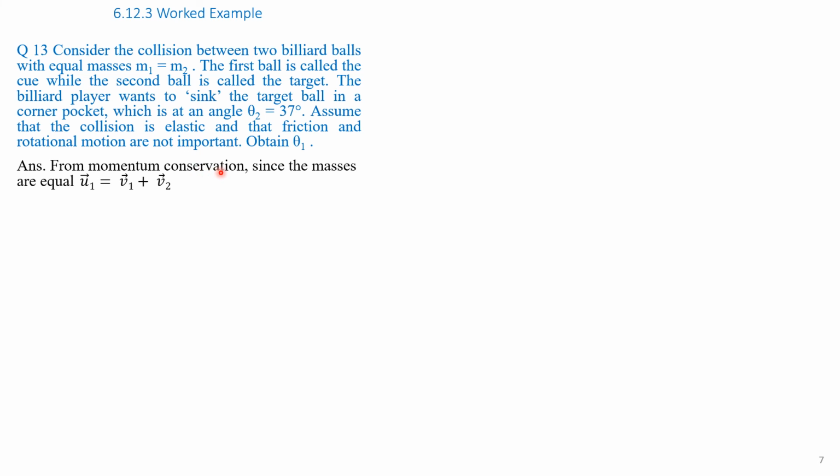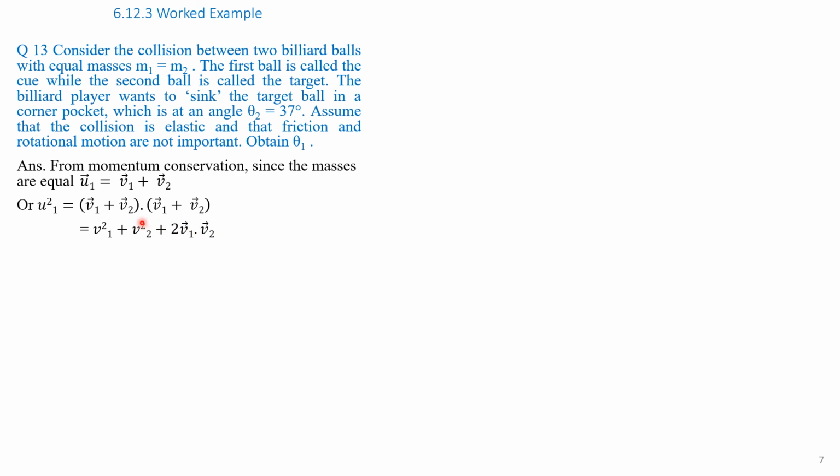From momentum conservation, since the masses are equal, the initial velocity u1 should be equal to v1 plus v2, where u1 is the initial velocity, and v1 and v2 are the final velocities of the cue ball and the target ball. Squaring on both sides, we get u1 square equal to (v1 plus v2) whole square, which can be written as (v1 plus v2) into (v1 plus v2).